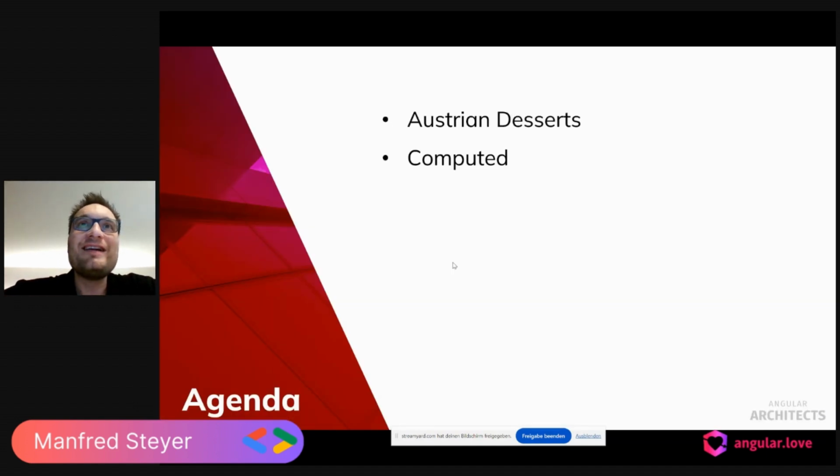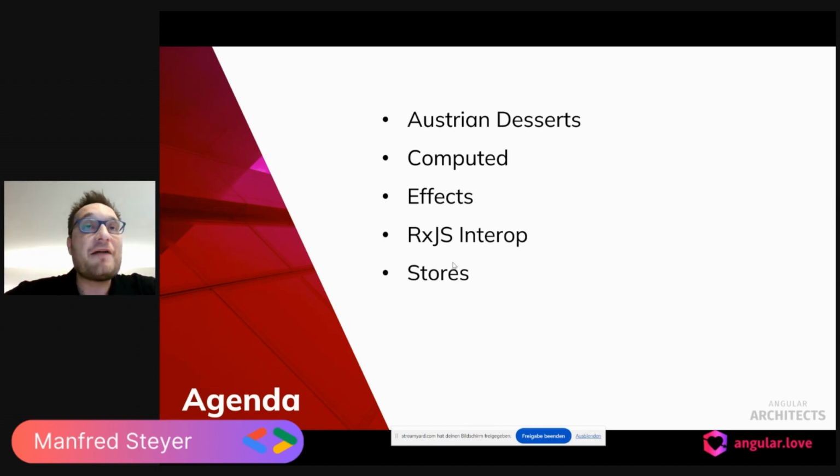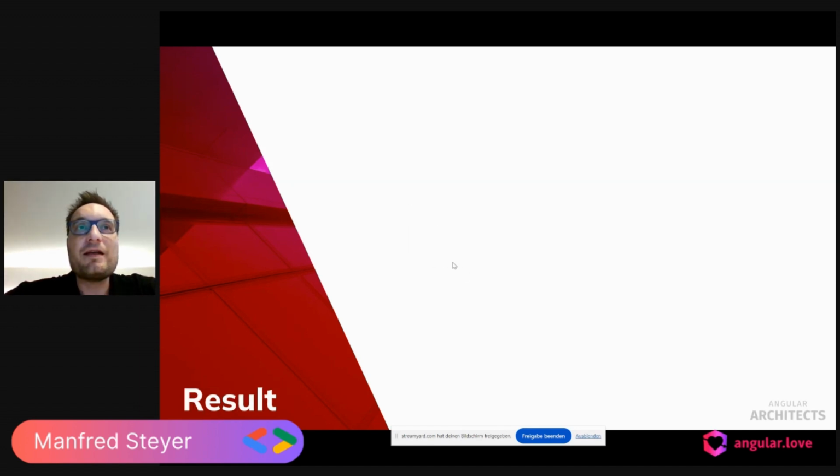And besides this, I will also talk about some stuff in the area of signals from the perspective of an architect, from the perspective of someone who makes using it simpler and more streamlined. So it's about computed signals from this perspective. It's about effects. It's about the RxJs interop, and it's about stores. The result of all of this is 3 rules. So I'm distilling out 3 rules of this.